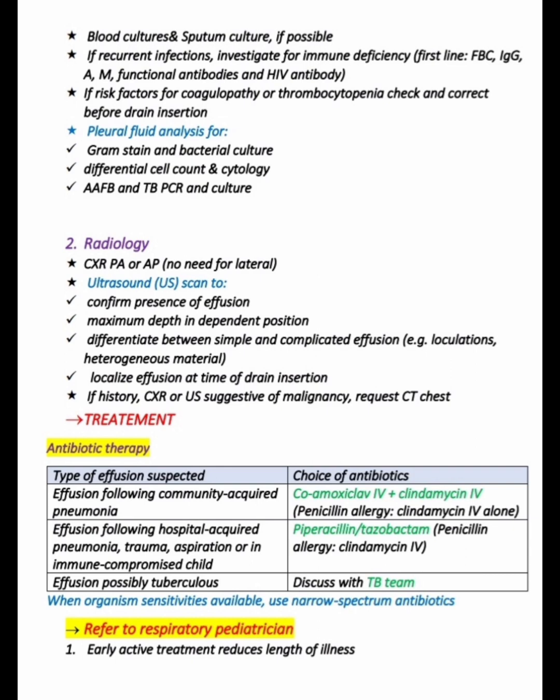Pleural fluid analysis for Gram stain and bacterial culture, differential cell count and cytology, AFB, and tuberculosis PCR and culture. Radiology: we do the chest X-ray, PA and AP, no need for lateral. Ultrasound scan to confirm the presence of effusion, maximum depth in dependent position, differentiate between simple and complicated effusion, for example loculations, heterogeneous material, and localize the effusion at time of drain insertion. If history, chest X-ray or ultrasound is suggestive of malignancy, it requires CT chest.